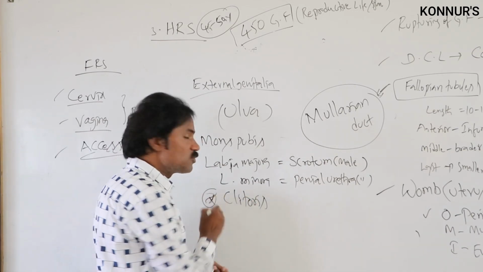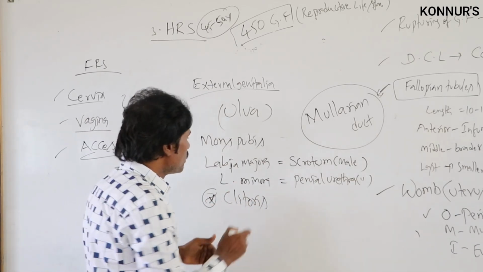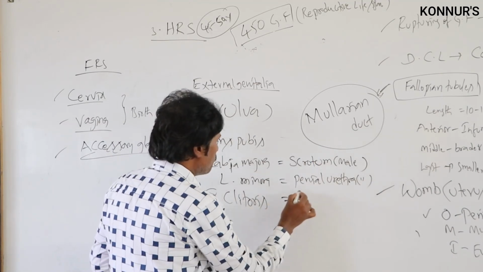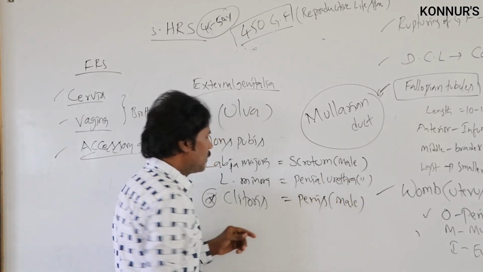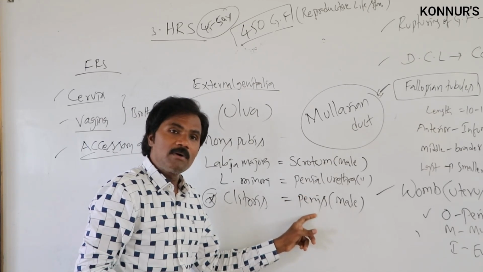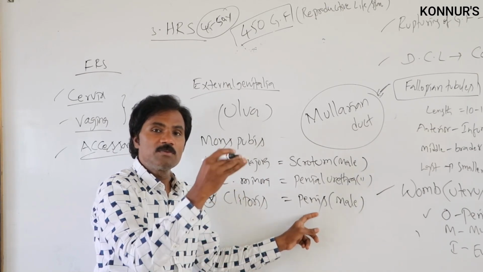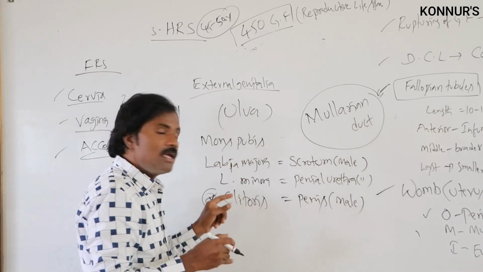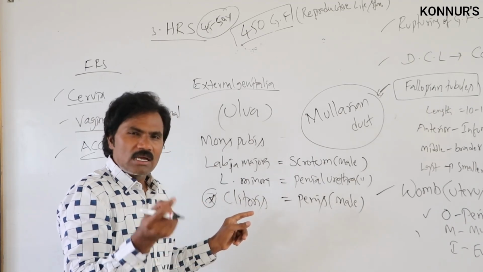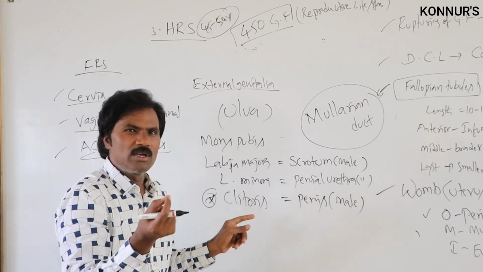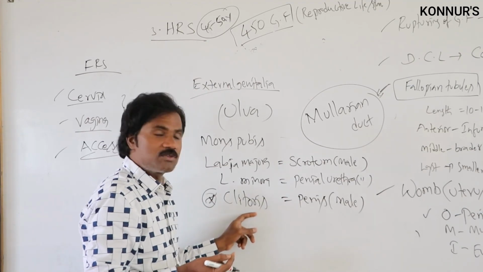So many times they ask which part of the male external genitalia is equivalent to the female. That is the clitoris. The clitoris is the penis of the male, but it is totally different. In the penile part, the urethra is present, along with different types of tissues. But the clitoris does not possess any urethra. It is only a hard, small structure, averagely 2 to 3 centimeters in length.